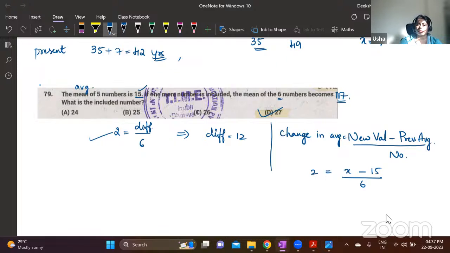The data can be in tabular form, or bar graph, or chart, pie chart. All that will be there. You will have to solve it.